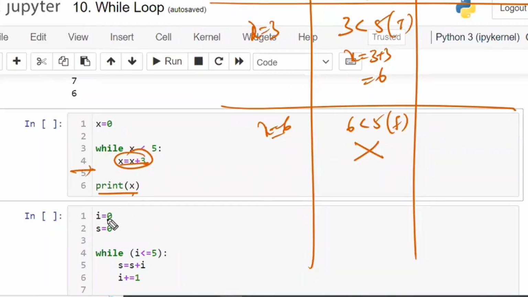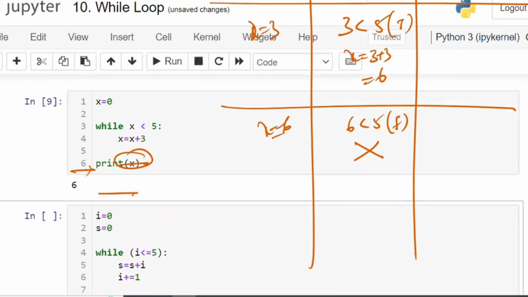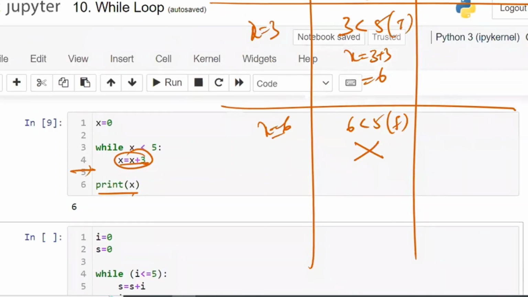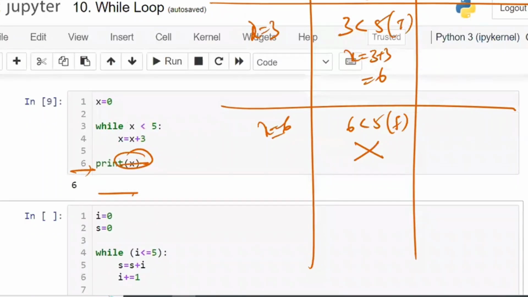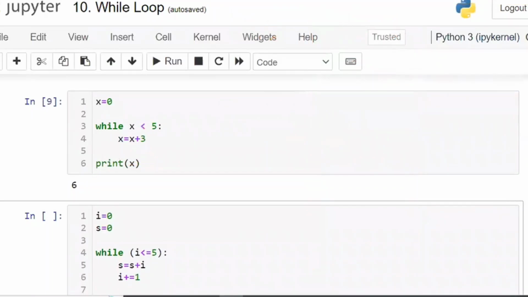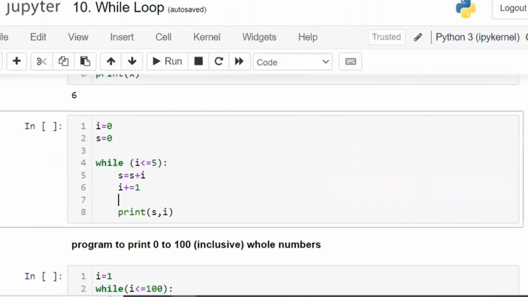Now what is the last value of x? X is equal to 6, where the condition has failed. So 6 is the answer. Got the point? Is that clear? Till the condition is satisfied, it is going to execute the while block. Now let us go with this one.